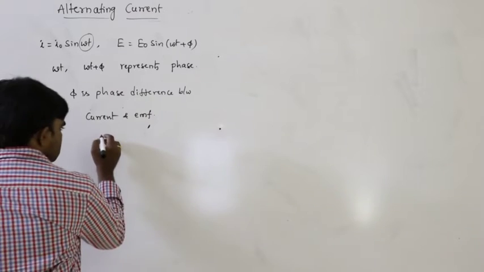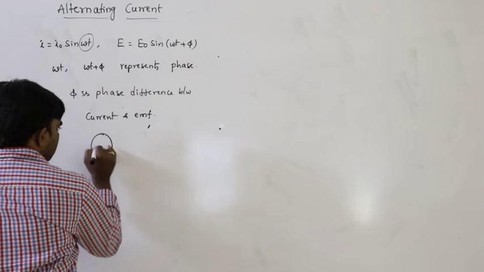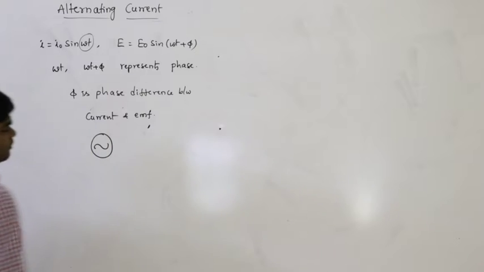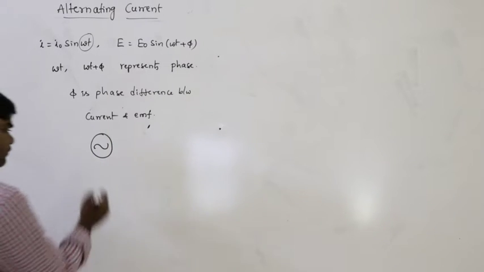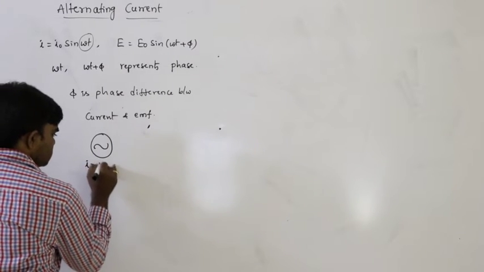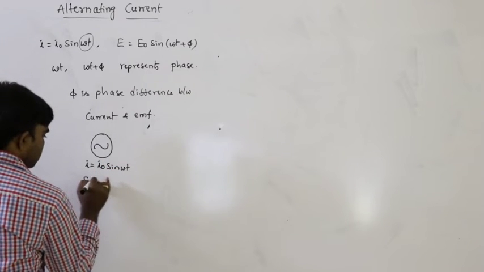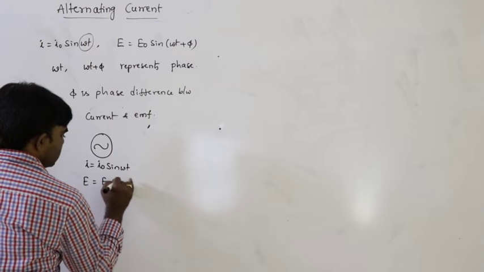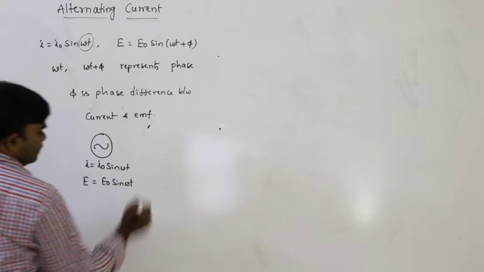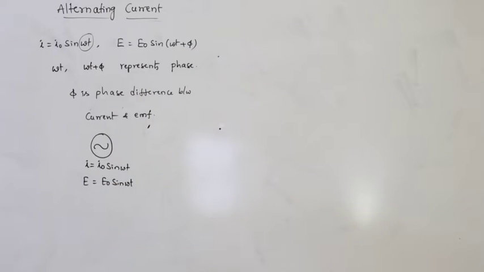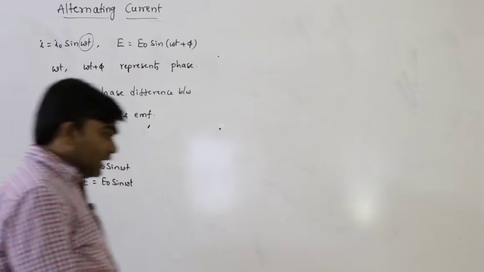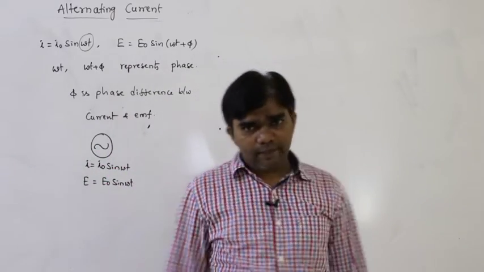So the symbol of alternating current or alternating EMF is like this. If it is given as I equals I naught sin omega t or E equals E naught sin omega t, then this current varies continuously with respect to time.